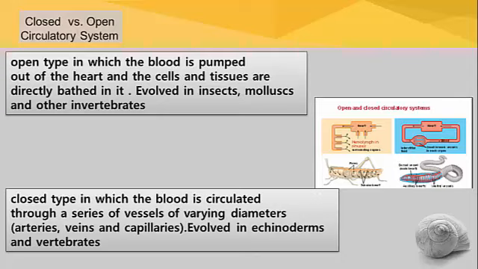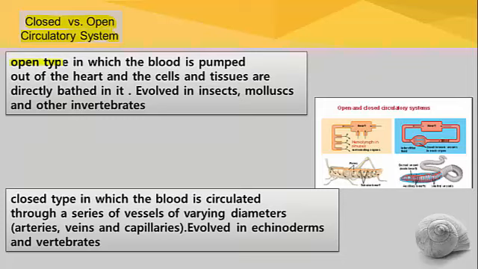the circulatory system in organisms is classified into 2 types. For the classification purpose, this character is taken into consideration. The circulatory system is of 2 types: closed circulatory system and open circulatory system. This is the character of the circulatory system used to classify the organisms. Then what is the open circulatory system and what is the closed circulatory system? Let us have a look at the definition.